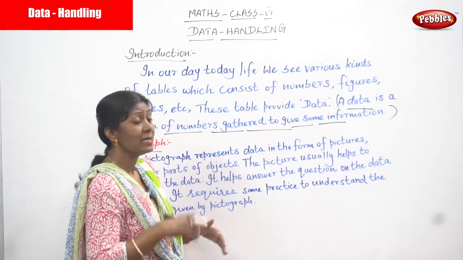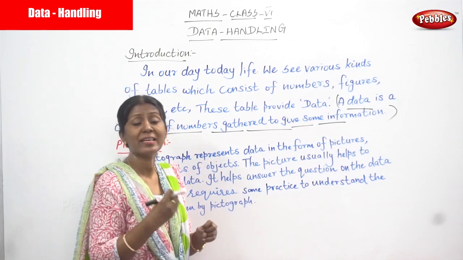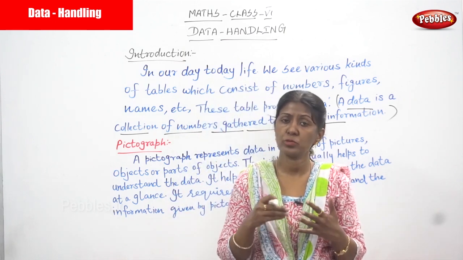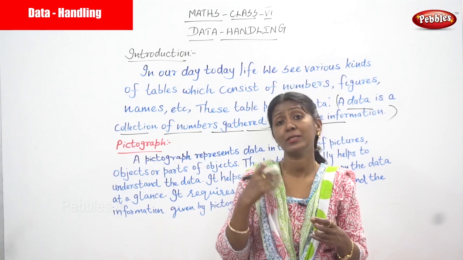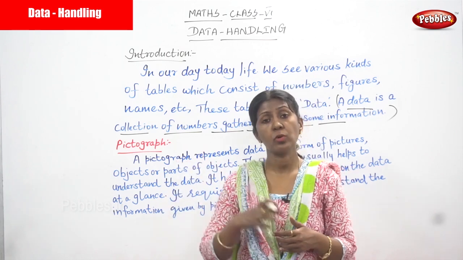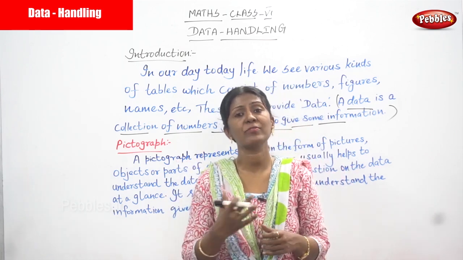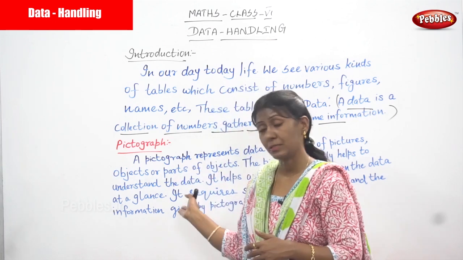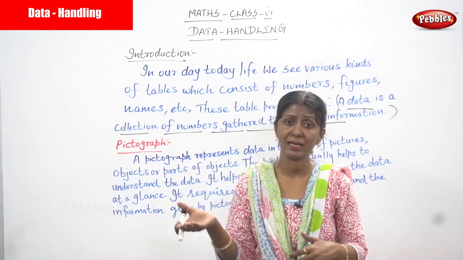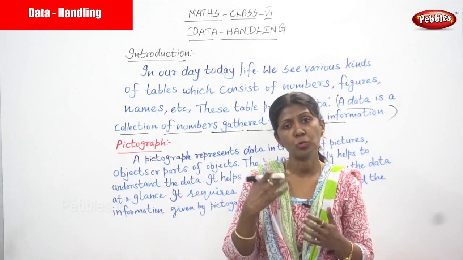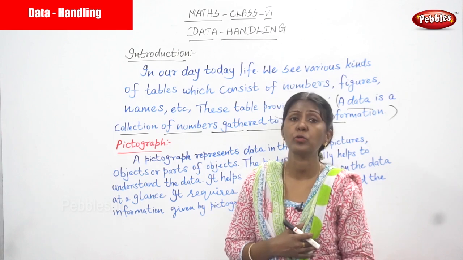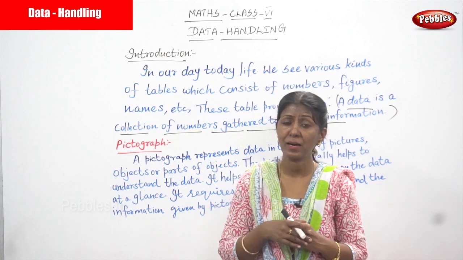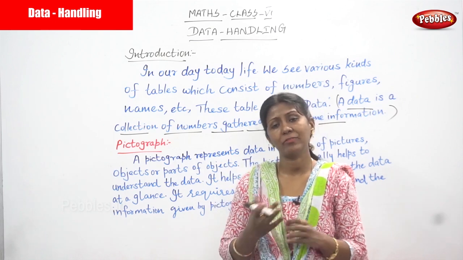In the data we enter, we use many kinds, especially tally marks, bar graphs and pictographs. So we use different methodologies to represent the data, because if you use tally marks, a pictograph or a bar graph, the information you gather can be understood very easily and quickly. That is the only reason we are using pictographs, tally marks and bar graphs.